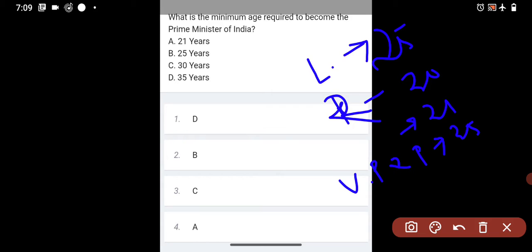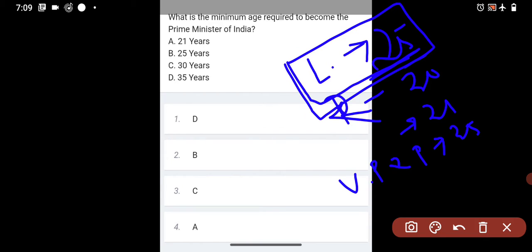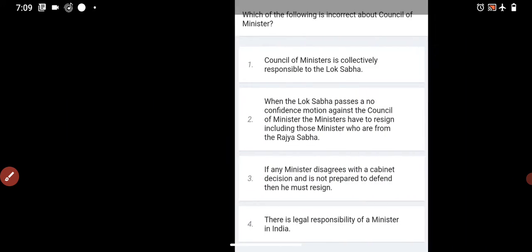So for the Prime Minister the minimum age requirement is what? 25, as for the Lok Sabha candidate the minimum eligibility age is 25, so we can say the minimum age required to become the Prime Minister of India is none other than 25. So the answer is what? Option 2. So moving to the next question.